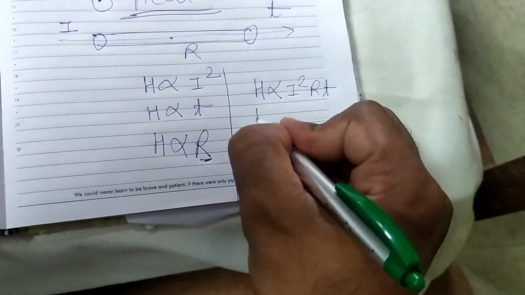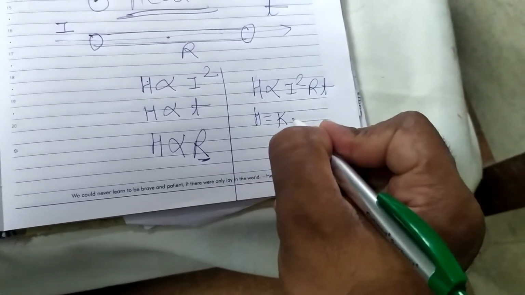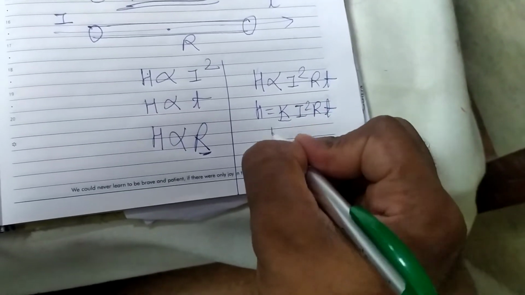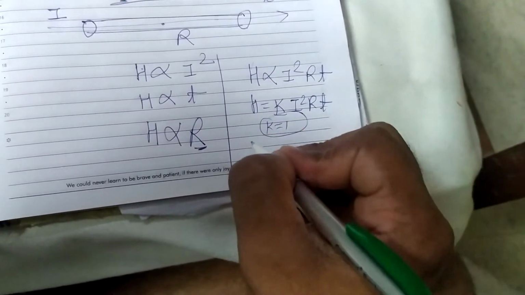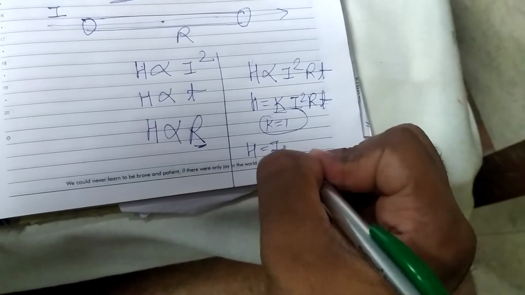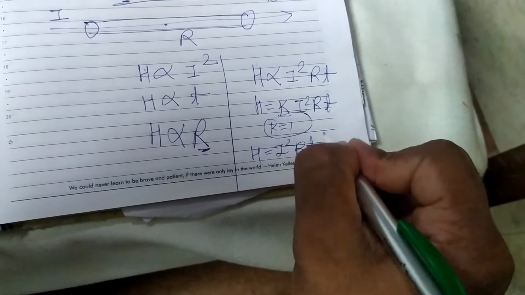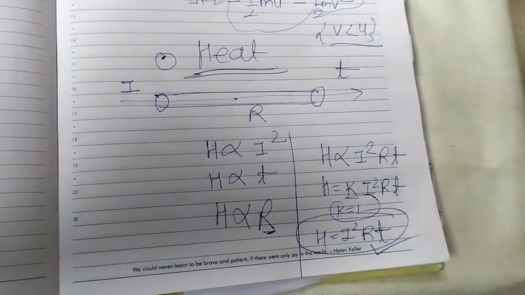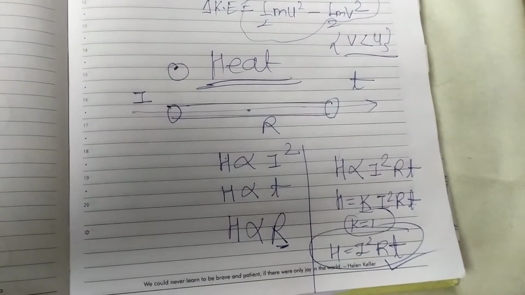By experiment, the constant of proportionality is K, and through experiment we find the K value is 1. So H is equal to I square R T. So how much heating will take place? That is given by the formula I square R T.